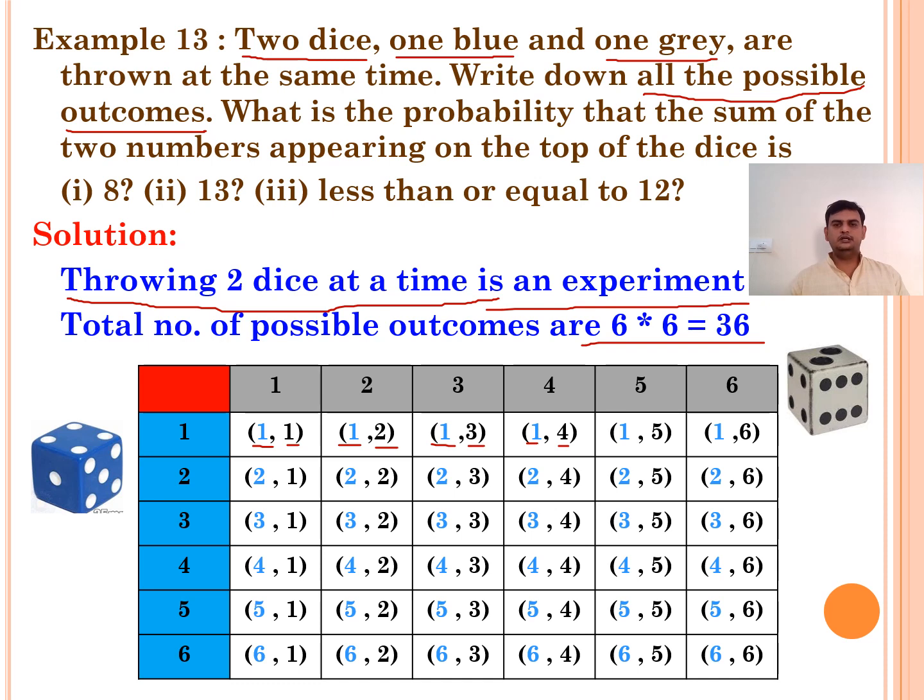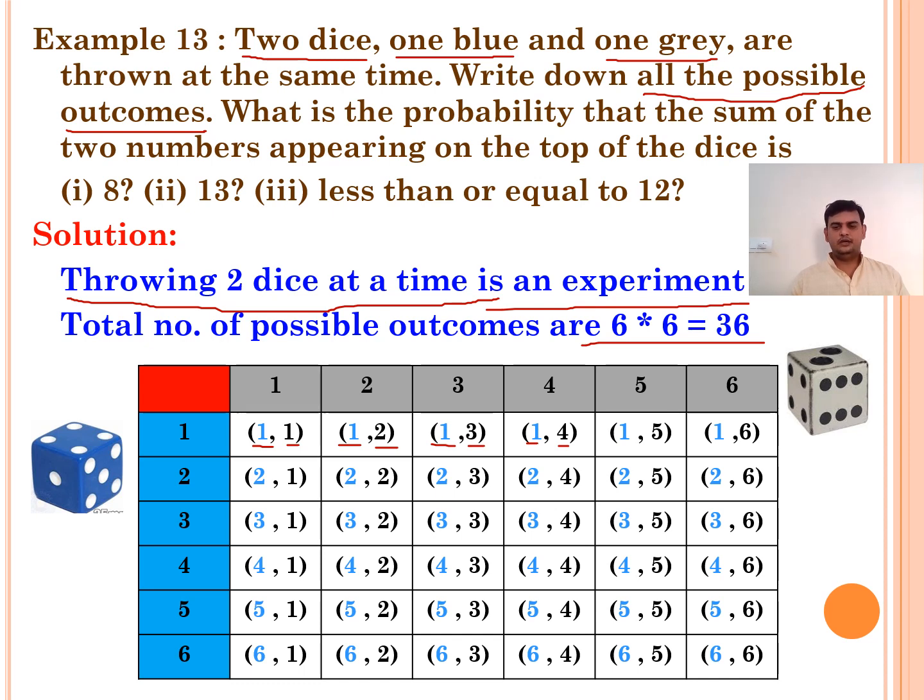Now the first question, getting 8 as the sum, how many favorable outcomes do we have? Getting 8 as the sum of both the dice. How many favorable outcomes do we have? Once you know the number of favorable outcomes, it is very easy to find the probability also. Similarly, getting the sum is 13. Similarly, getting a sum less than or equal to 12. First, we need to go for favorable outcomes. Now, first one, getting the sum is 8.